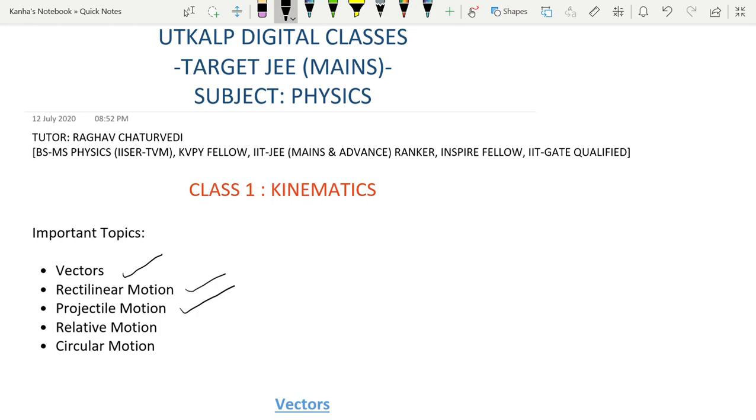Relative motion is very tricky and yet very exciting. You are likely to get a question from relative motion in the paper. Relative motion is basically motion with respect to another body. Circular motion is indeed another exciting topic from this chapter, and many questions have come in the past few years from this topic. So without wasting any time, let's jump into the first topic, which is vectors.